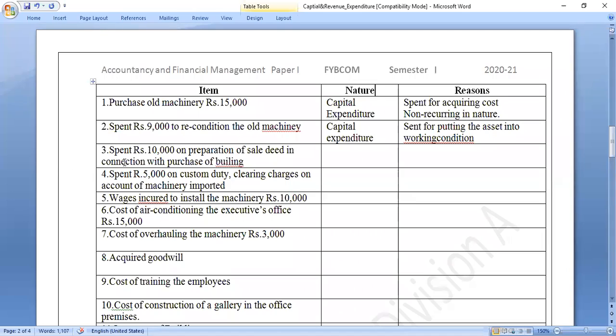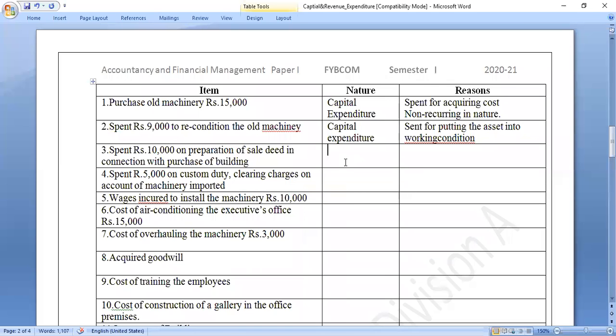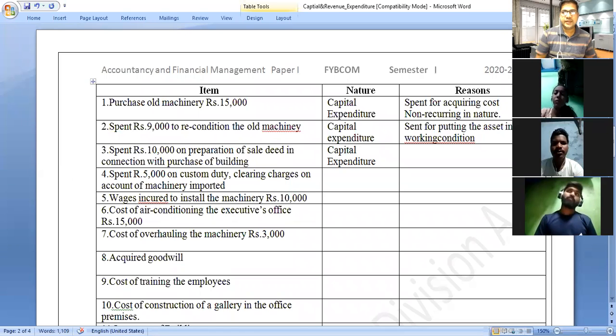Now, next, spend rupees 10,000 on preparation of the sale deed in connection with the purchase of the building. Now, we want to purchase the building and they spend rupees 10,000. So this is also capital expenditure. Why is it a capital expenditure? Because purchase of the building is not a day-to-day business expenditure.